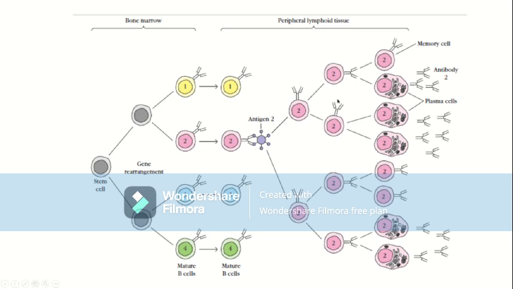Out of these three theories, that is selective theory, instructional theory, and clonal selection theory, clonal selection theory is the best theory, and it is accepted by the scientific community, and there is experimental support for it. For example, the production of monoclonal antibodies is strong experimental support for this clonal selection theory.